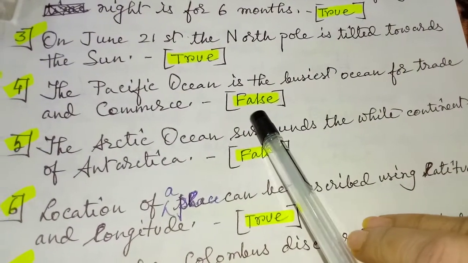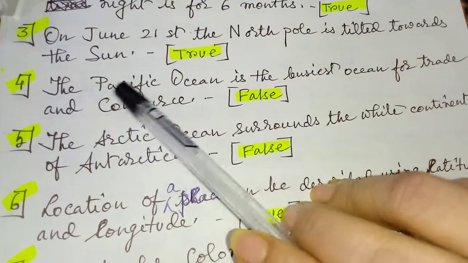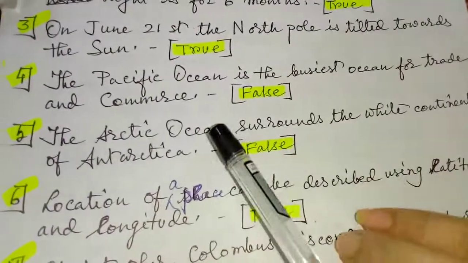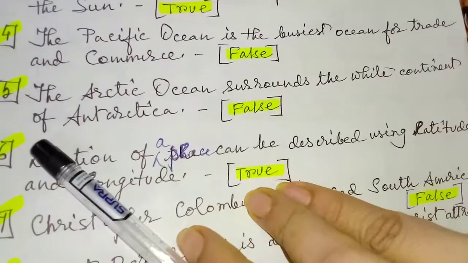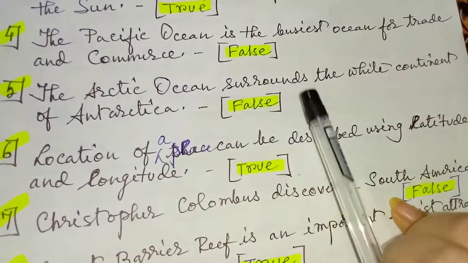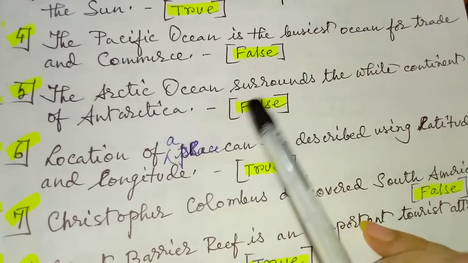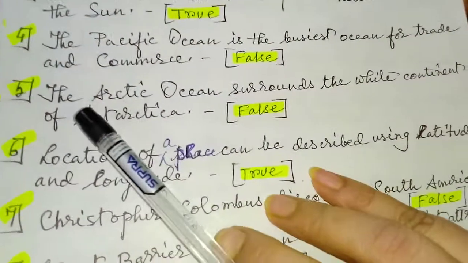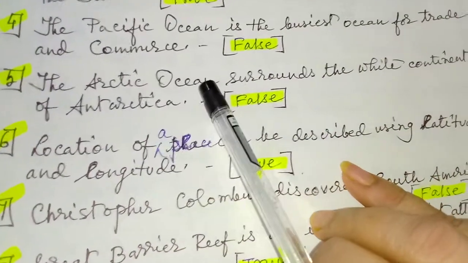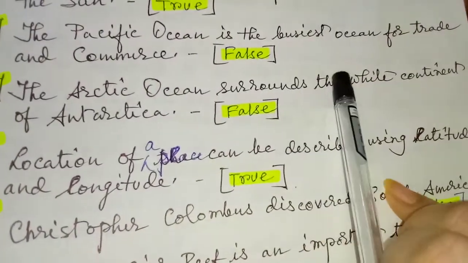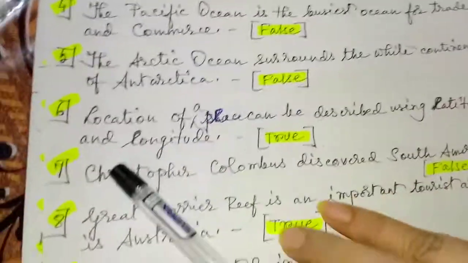Next, the Pacific Ocean is the busiest ocean for trade and commerce. Answer false. So, what is the right answer? The Atlantic Ocean is the busiest ocean for trade and commerce. Question number 5. The Arctic Ocean surrounds the white continent of Antarctica. Answer is false. What is the correct answer? The Antarctic Ocean or Southern Ocean surrounds the white continent of Antarctica.